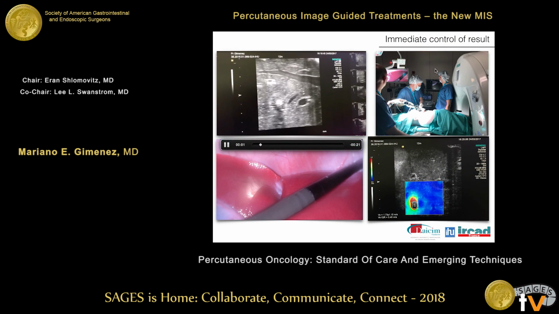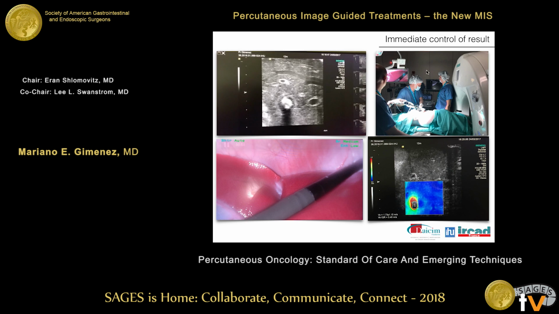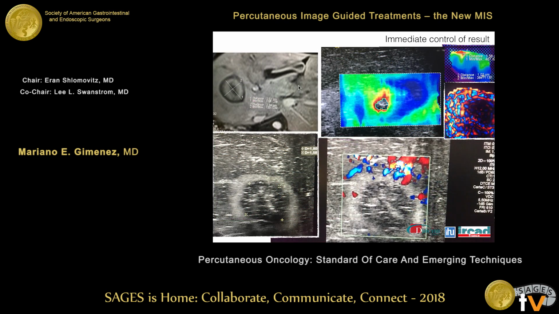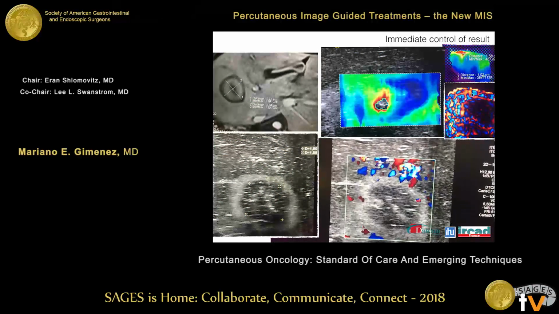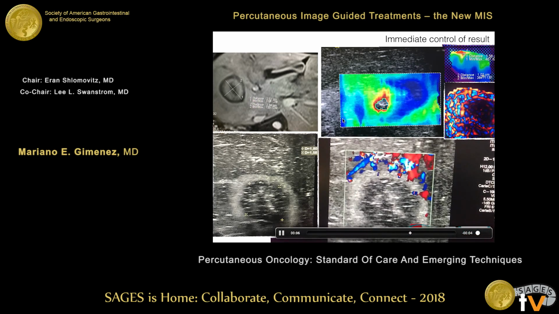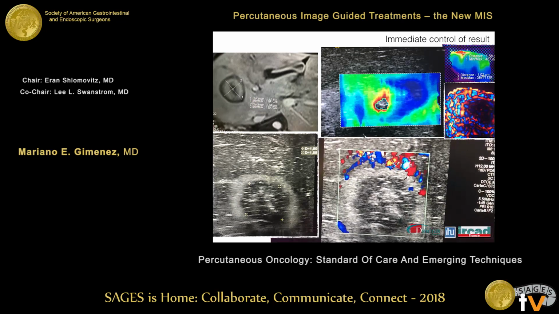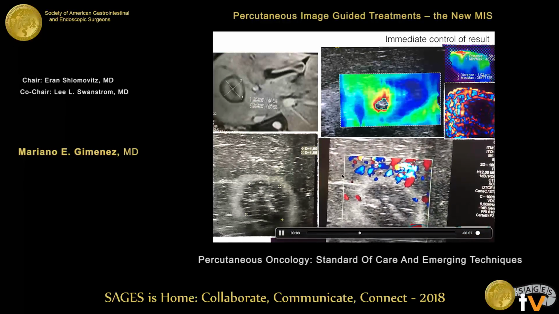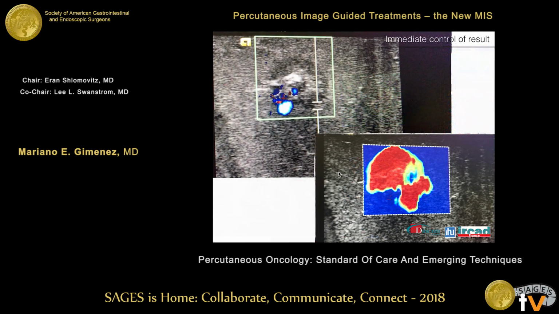For the immediate control of the result, we use the possibility of a laparoscopic approach or elastography, and we use a lot of things. We use immediately MRI, elastography by MRI, CT, ultrasound, Doppler, and elastography, and the combination of elastography plus Doppler, in our opinion, is the best result.